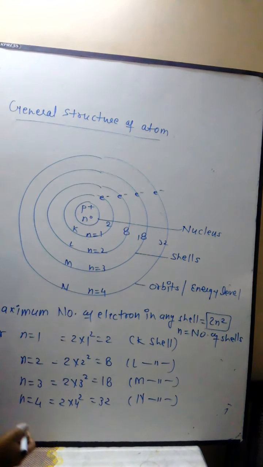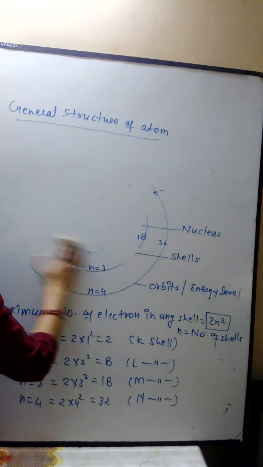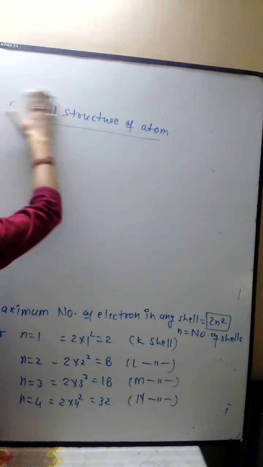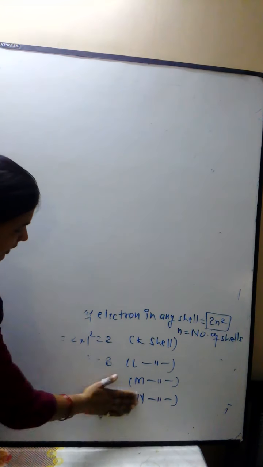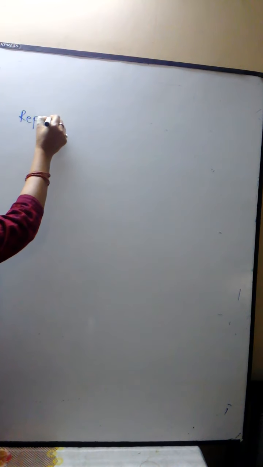So this is the general structure of any atom. After this we see some definitions. All of you see the periodic table. In the periodic table, elements are given in increasing order of their atomic number. So we see the first representation of any element.